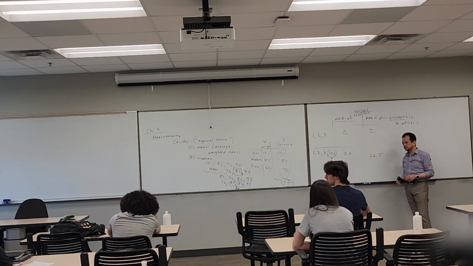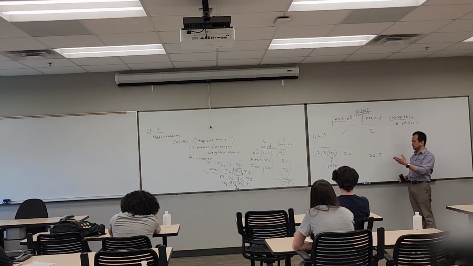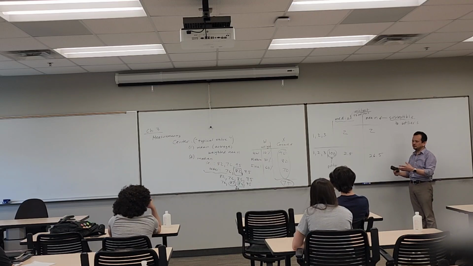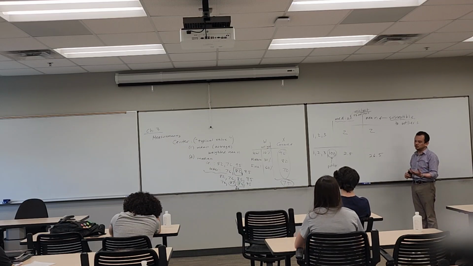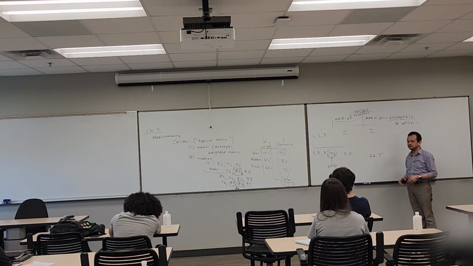I'd say that they usually remove the outliers from the data set before calculating the mean. Okay, that's a good suggestion. So the other suggestion is outliers are always removed. But then if you start cherry picking numbers that you're going to remove, that kind of introduces its own problem. How do you know that the numbers you're cherry picking are the numbers you should be removing? What if you're removing numbers you shouldn't be removing?